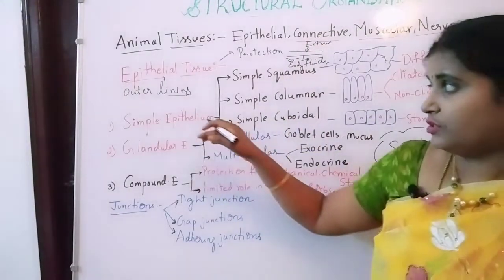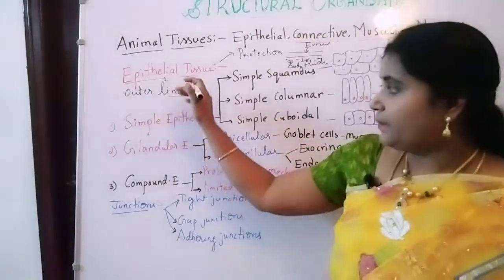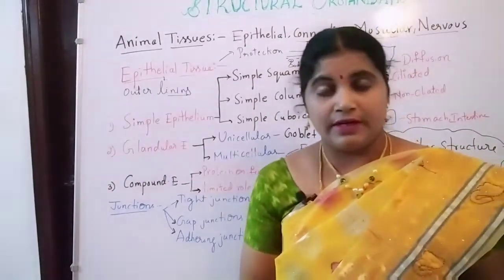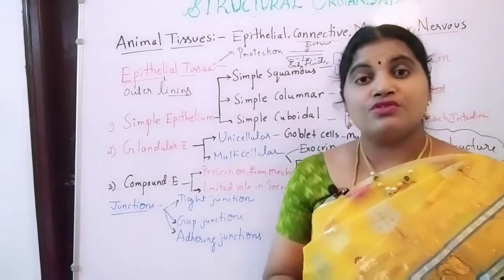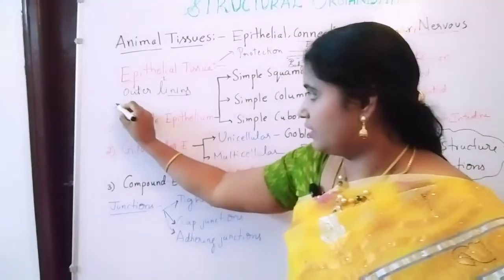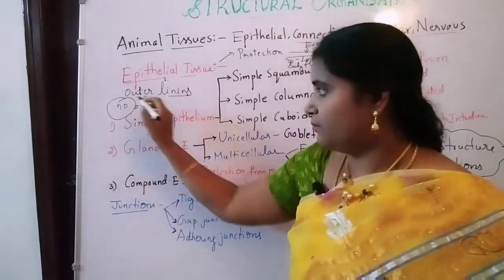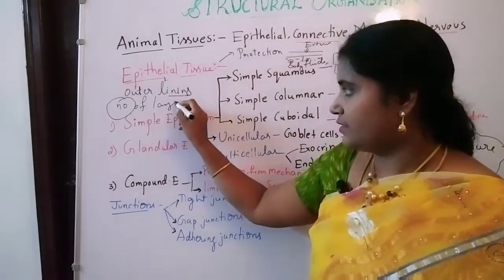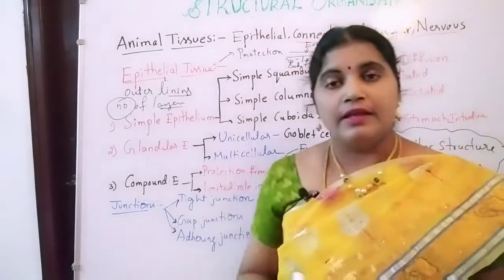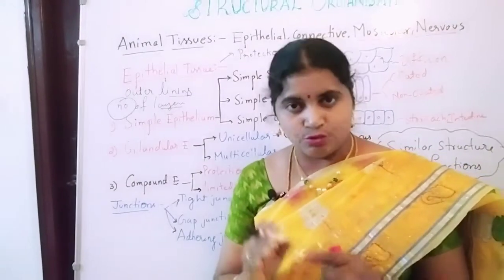Next we are going to the classification of epithelial tissue. See here, epithelial tissue is further divided into many types based on the number of layers. Based on the number of layers of cells, very important, the epithelial tissue is divided into mainly 2 categories.